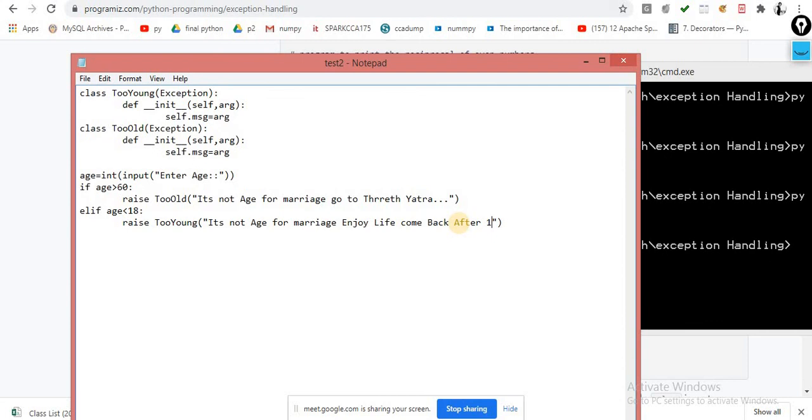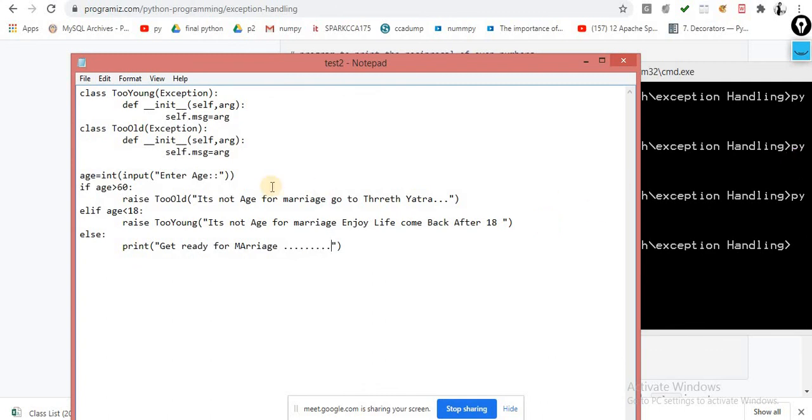Come back after 18. Else, just print whatever logic you want to implement over here. So, best, get ready for marriage, something like this, whatever the message.